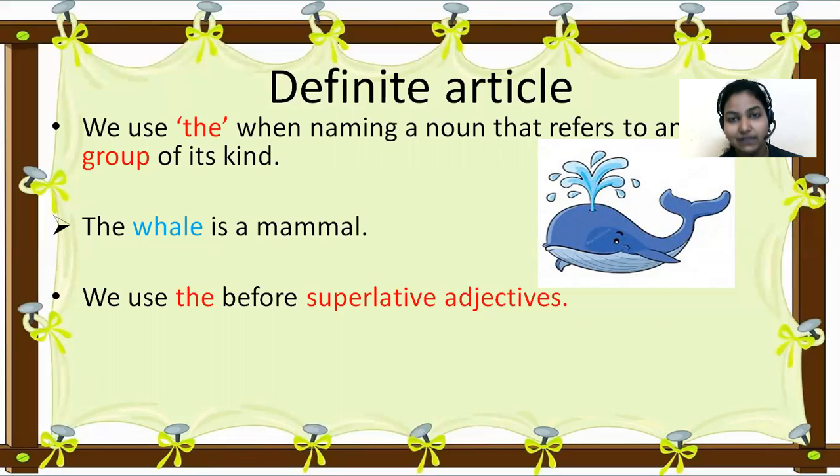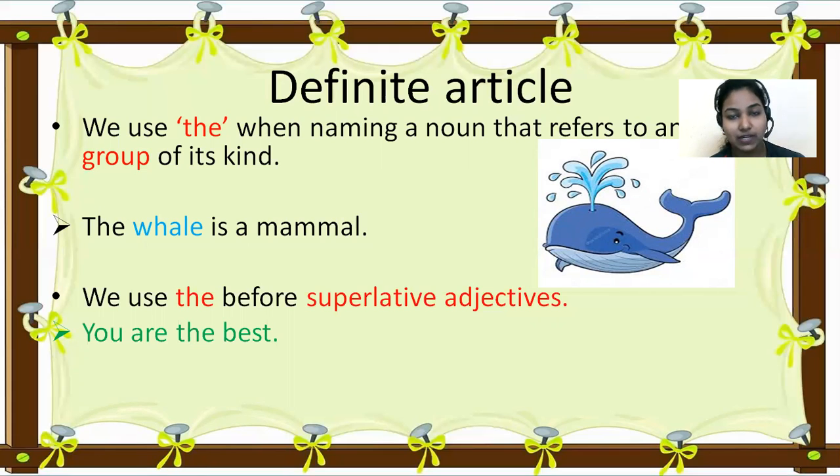So that is a superlative adjective, and in front of a superlative adjective you should use definite article the. For example, you are the best. No other, you are the best in this class. Here I'm comparing a person with the group. The best.